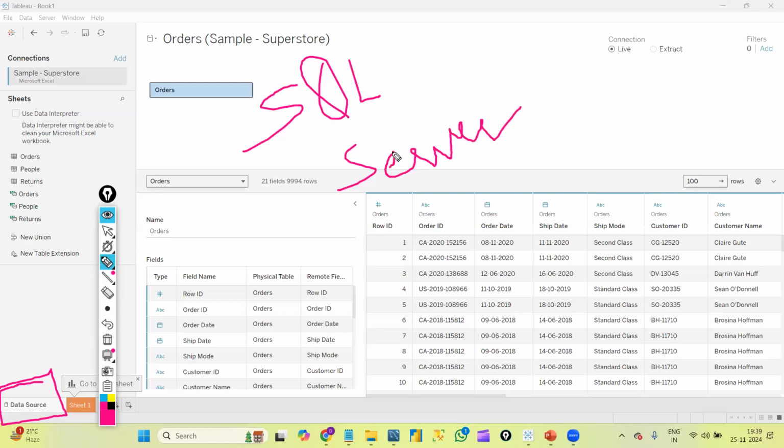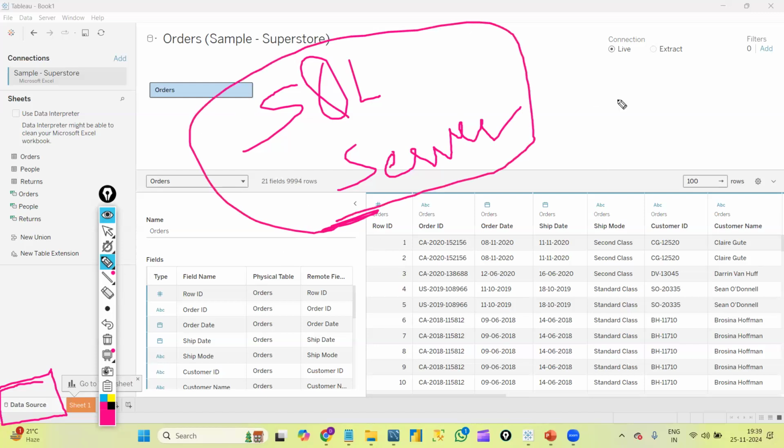We will connect to SQL Server. We will use some real-time database and data warehouse, and we will learn all the concepts by using SQL Server as well as Excel file. Accordingly to each and every concept, we will try to learn very practically, but some concepts we will learn on this, and some concepts we will learn by using Excel file. By using which data source, we will learn that concept very perfectly.